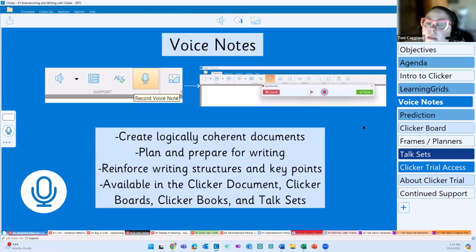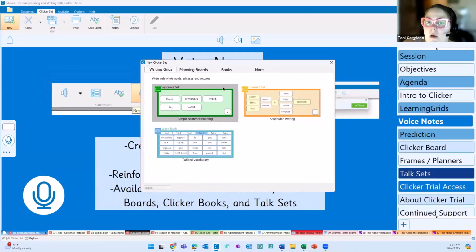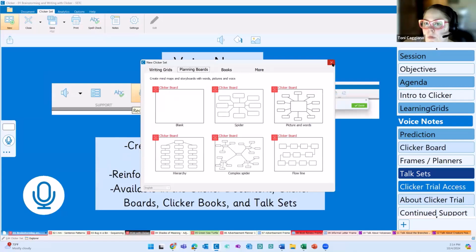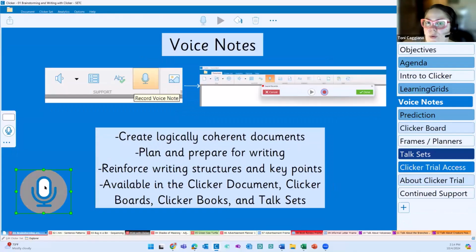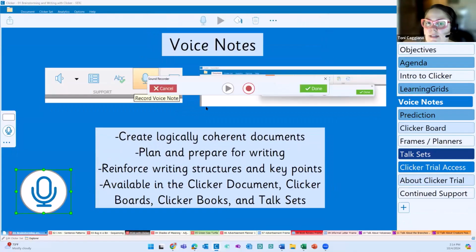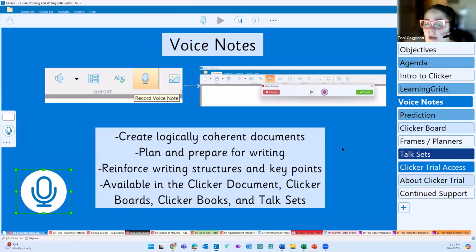I start here because these are available in all different aspects of Clicker. They're available in the Clicker document, as I just showed you. That's where we're doing our writing. They're available in the Clicker boards. I'm in a Clicker board right now, but our Clicker boards are simply our graphic organizers. As you can see right here, this is a voice note. I have the ability to record here. They're available in our Clicker books as well as our talk sets.